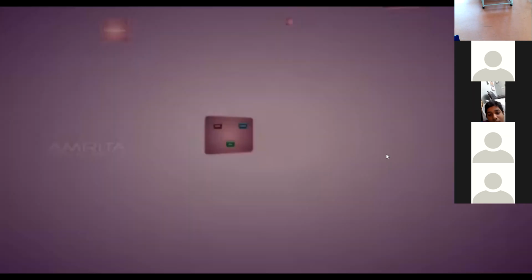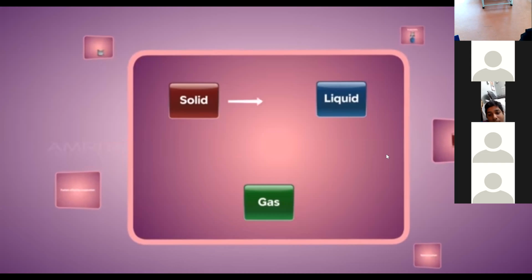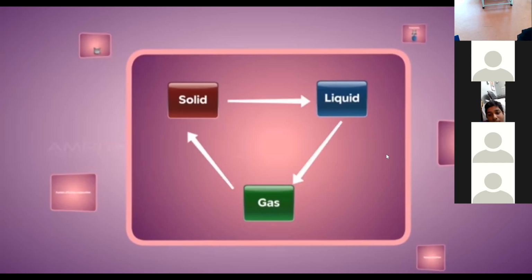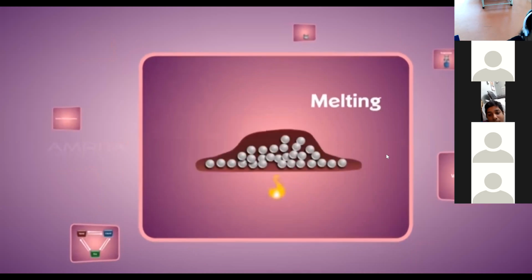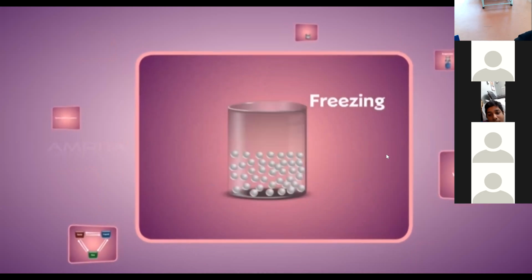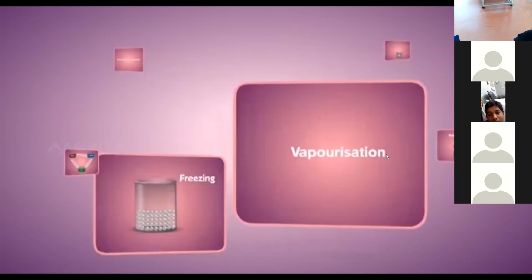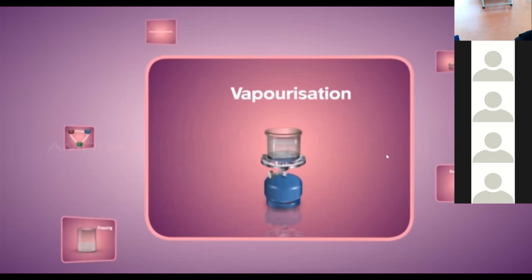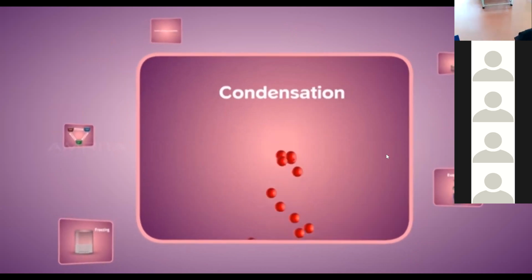Things to remember. The state of matter changes from solid to liquid, liquid to gas, or a combination of these. Solid changes its state to liquid by melting, and liquid changes its state to solid by solidification. Liquid changes its state to gaseous form through vaporization, and through condensation, gas changes to liquid.